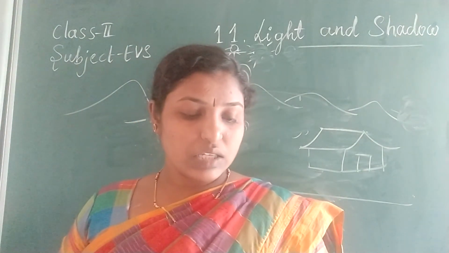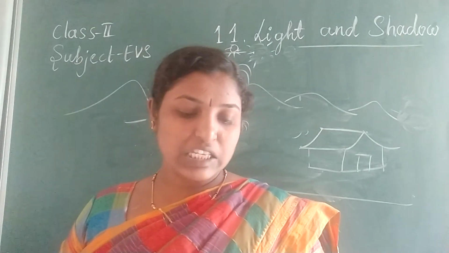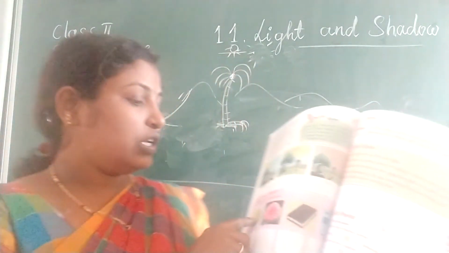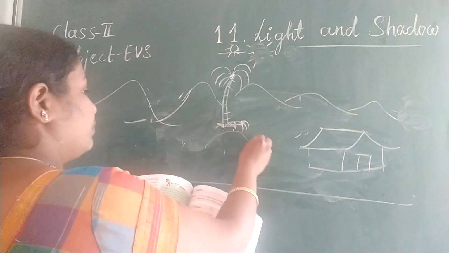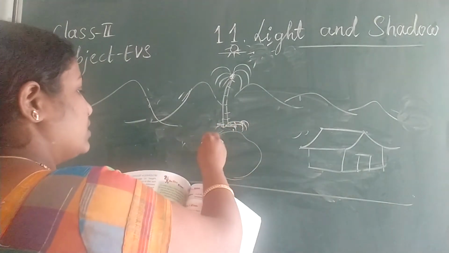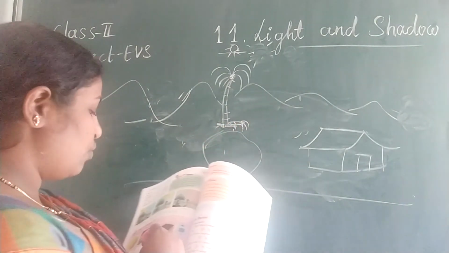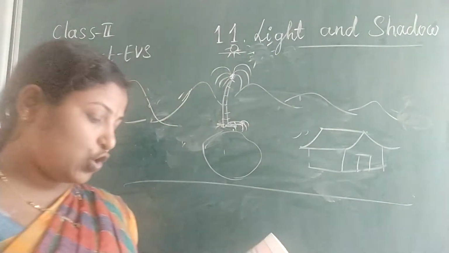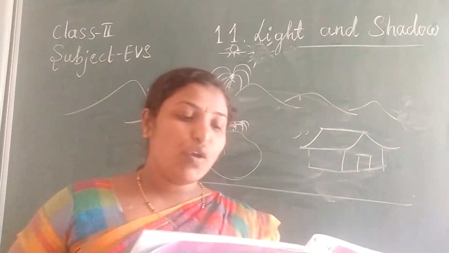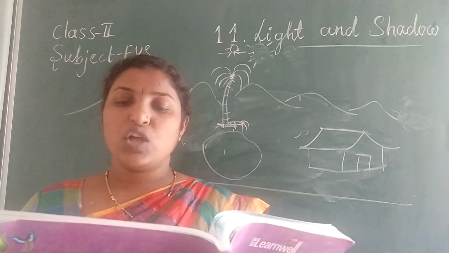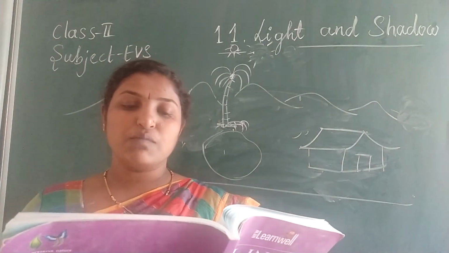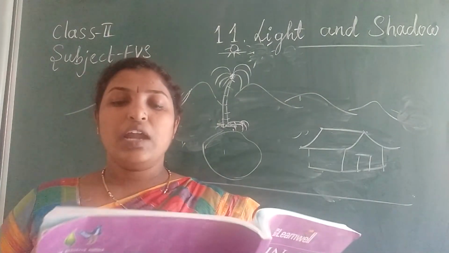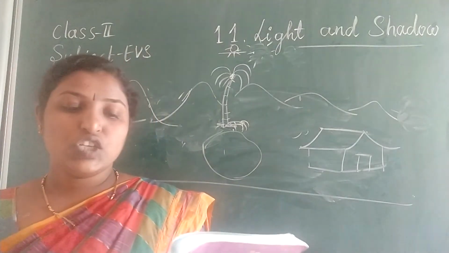Okay, time to answer. Draw the shadows of these objects. The ball is here, its shadow will be like this. Then you have to draw the flower's shadow, the book's shadow and the water bottle's shadow. Shadow: a dark shape seen on a surface when an object comes between the surface and a source of light. That is known as a shadow.